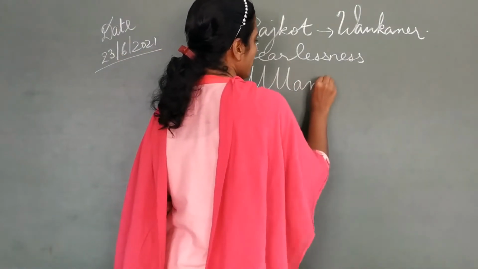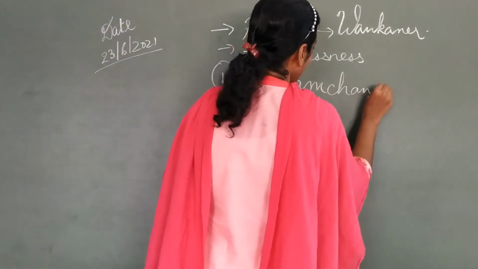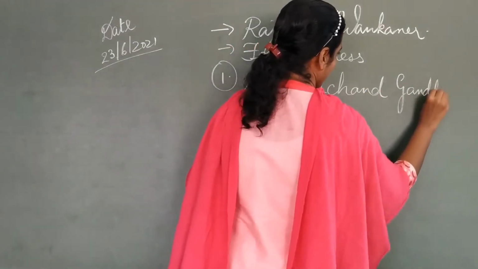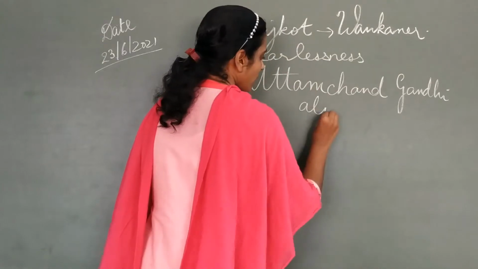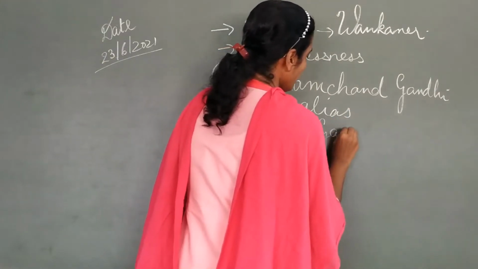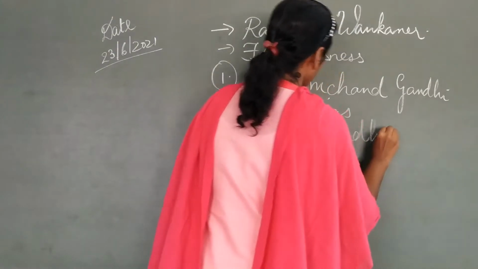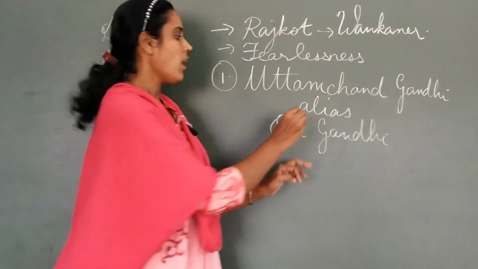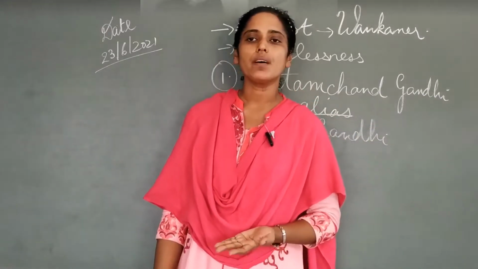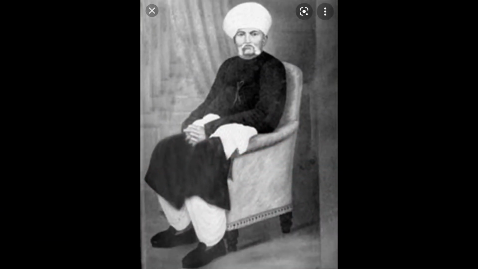See, just see the words here. Uttamchand Gandhi alias Kota Gandhi. What do you mean by this? Here students, this word alias. It means what? The other name of a person. Alias means the name of a person which can also be carried forward as his name.